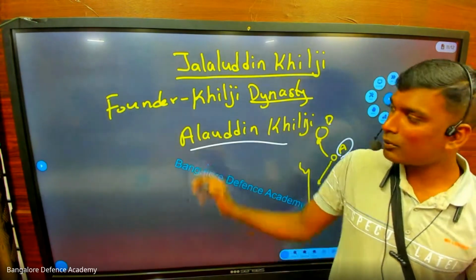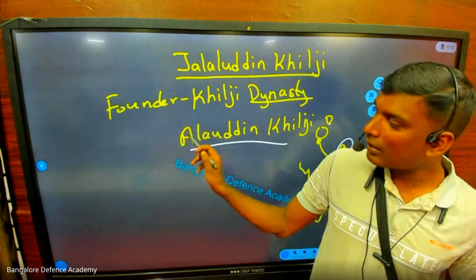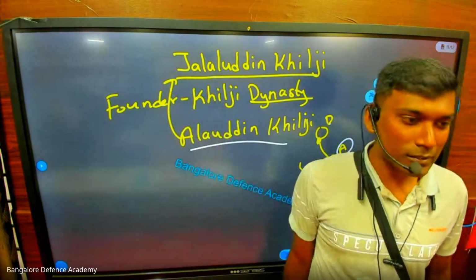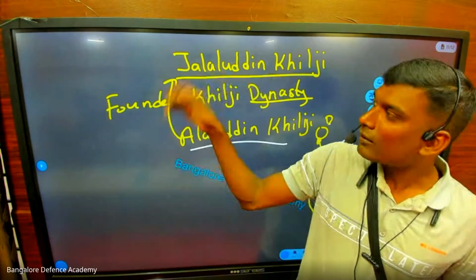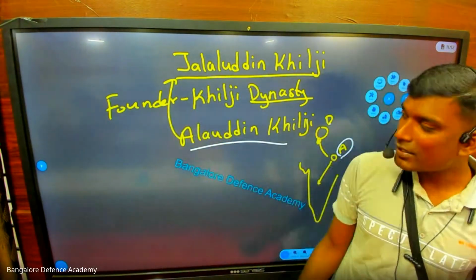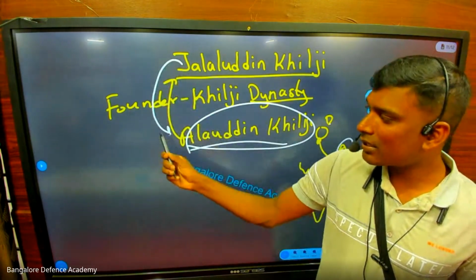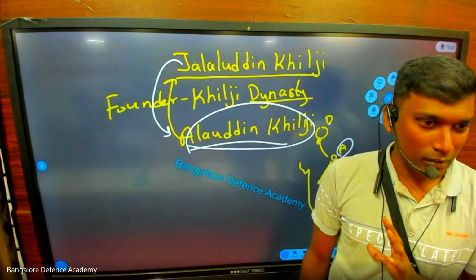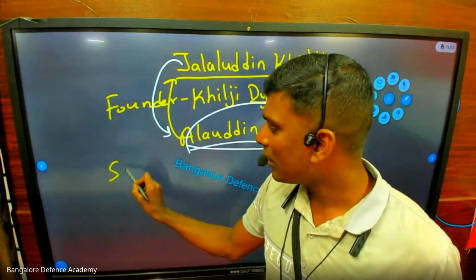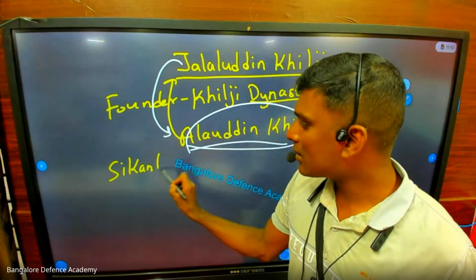So what happens? When everyone is dancing at that party, Alauddin goes and kills Jalaluddin Khilji. Who did he kill? Jalaluddin Khilji. Now who is the king? Alauddin Khilji. So after Jalaluddin Khilji, who is the king? Alauddin Khilji.